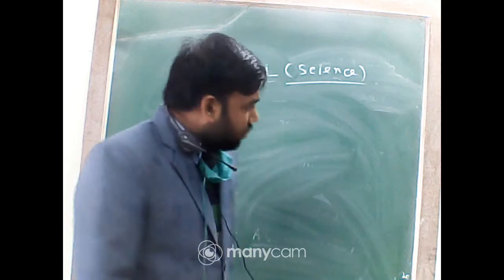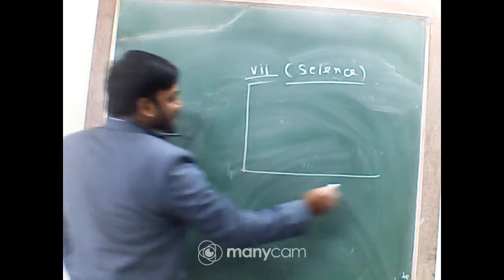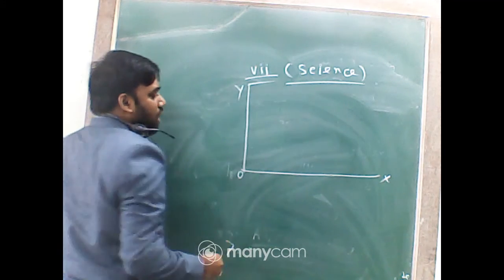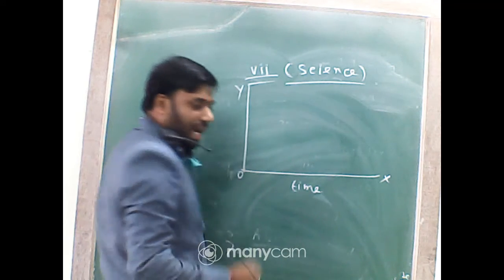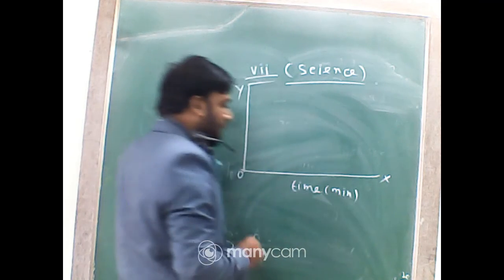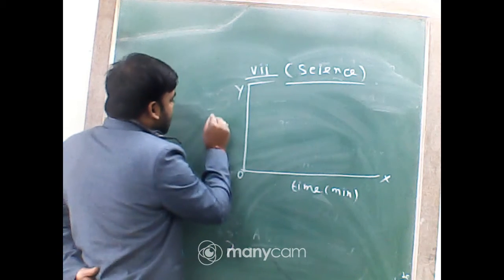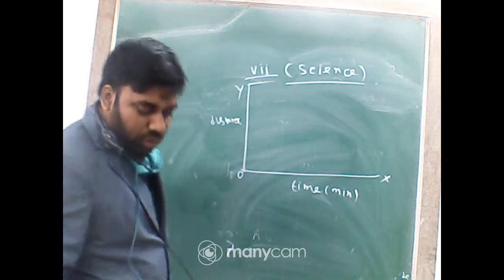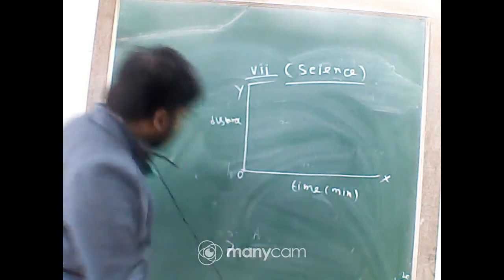So this is the x-axis, that is O, and the y-axis. Along the x-axis I am denoting time, in minutes, and on the y-axis I am denoting the distance. Now we will plot a graph using data of distance and time.